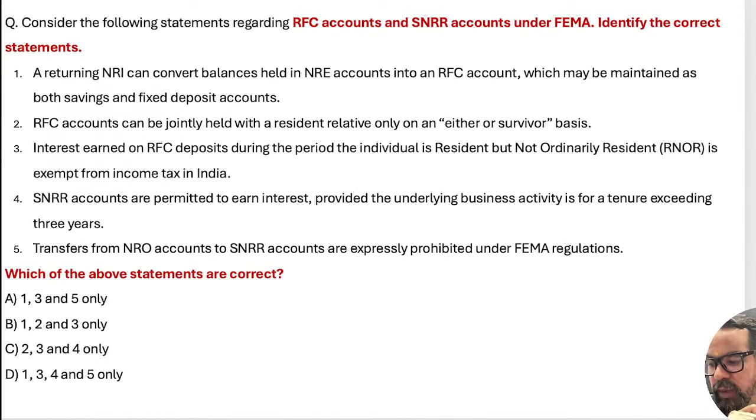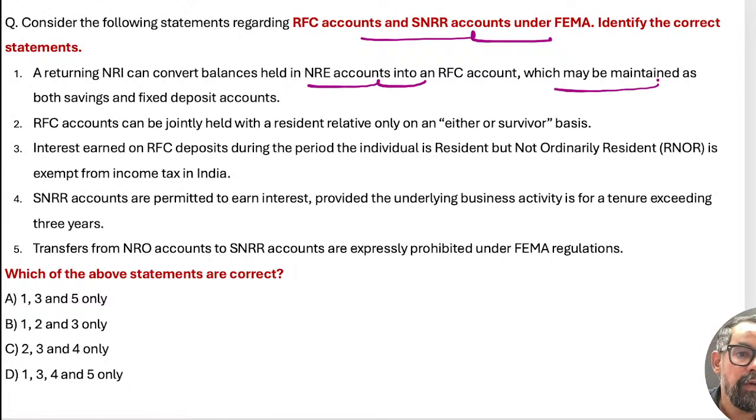Next one, guys. RFC account and SNRR account. RFC and SNRR accounts. You have to find out the correct one. A returning NRI can convert balances held in NRA accounts into an RFC account, which may be maintained as both a saving and a fixed deposit account.